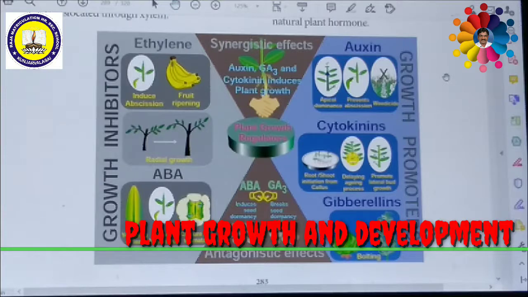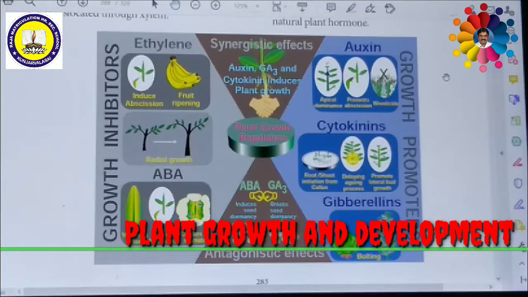Auxin is transported in a polar manner. It includes basipetal and acropetal transport. Basipetal means transport through phloem, from shoot to root. Acropetal means transport through xylem, from root to shoot. So if it is moving from root to shoot through xylem, it is called acropetal.